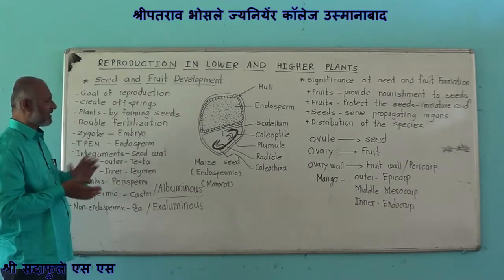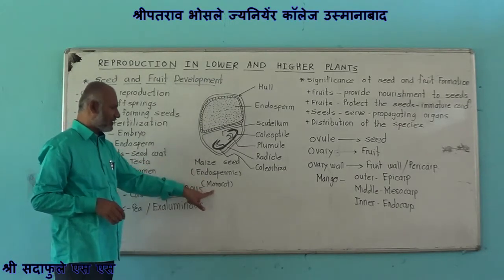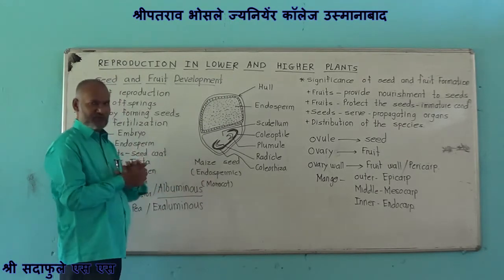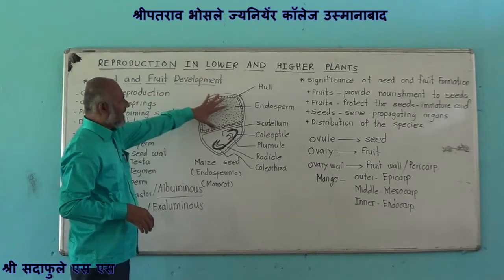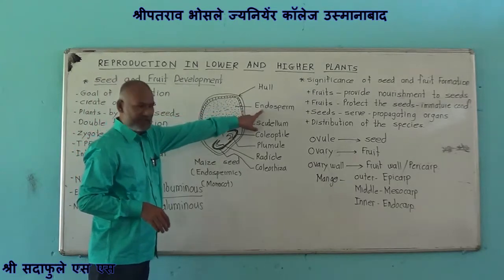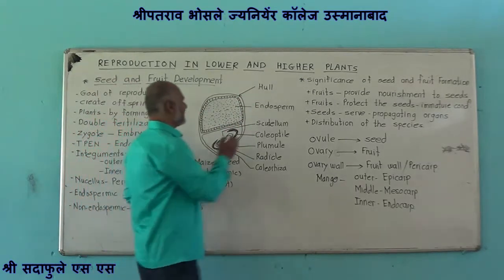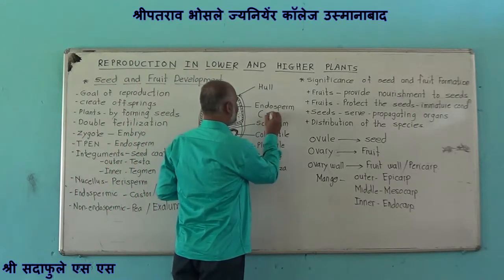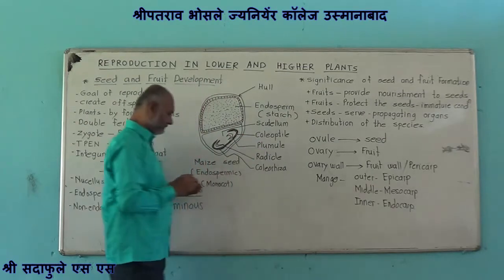Now, we have to study one example of an endospermic seed. That is the maize seed, which is a monocot seed, and it is an endospermic seed. In maize seed, the major part is occupied by the endosperm, which stores reserved food material in the form of starch.